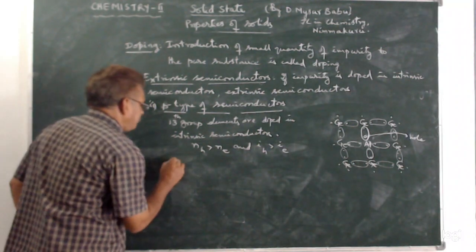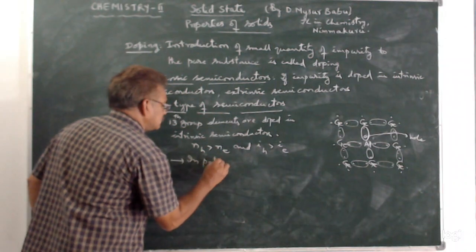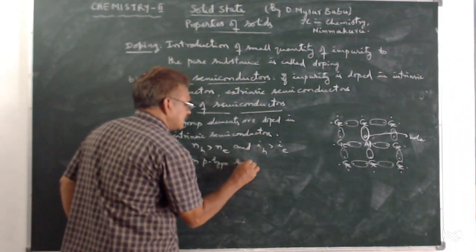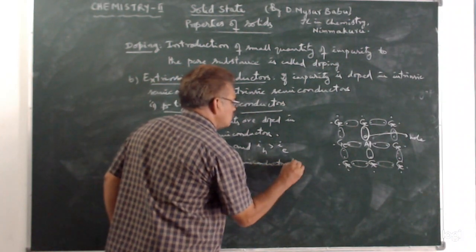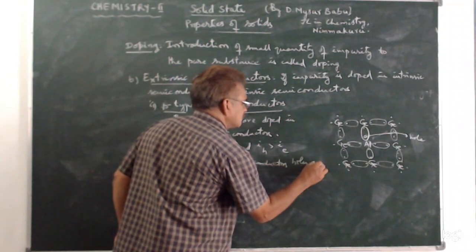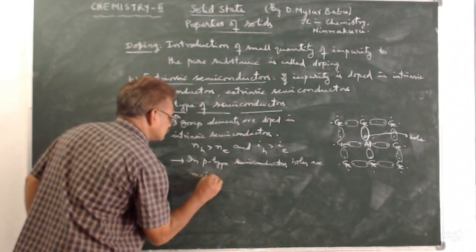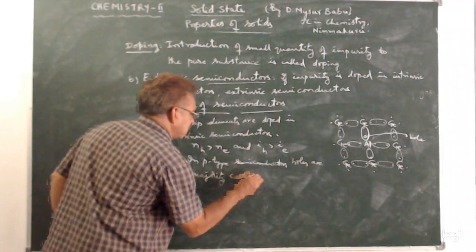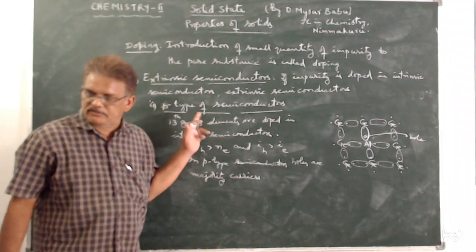In P type semiconductor, holes are majority carriers. So this is about P type of semiconductor.